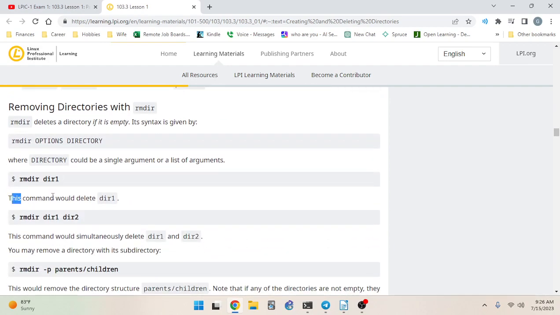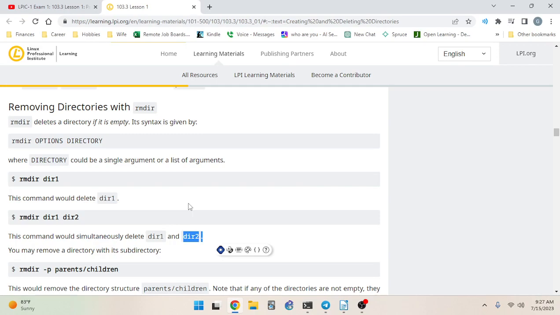Okay, so this command would delete dir. There we go. We did that. Now this command would simultaneously delete dir and dir2. If one of these is not relative to the present working directory or is not an actual existing directory that can be deleted, what will happen is it will fail to delete the one that is not possible to be deleted for whatever reason, but then it will succeed in deleting the one that is valid. So that's important to know.